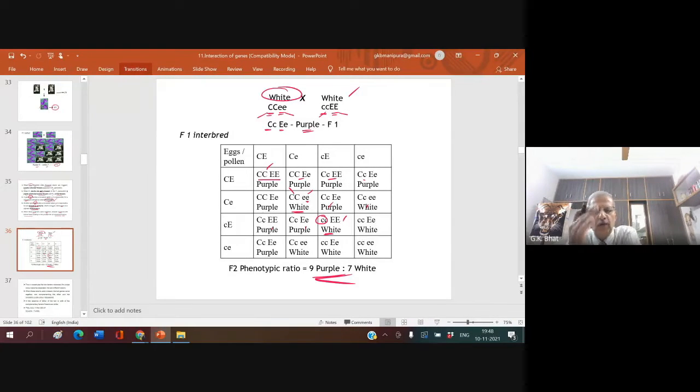Understood? What you have to remember? Supplementary, what are the examples? Complementary, what are the examples? What is the F2 ratio of supplementary factor? Supplementary gene interaction. Now, I think Kanisa or Aisha, someone said, sir, we did not understand this gene interaction.